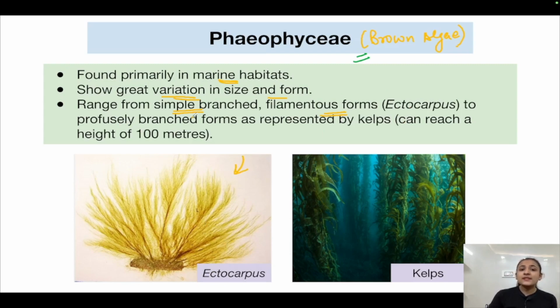To profusely branched forms as represented by kelps. So see, these are the kelps. Just a few minutes back we saw kelp forests. So these are the kelp forests. Kelps are brown algae. They exist in a profusely highly branched state. Okay, so this statement is just telling you that they can range in their size and in their forms from simple branched filamentous forms to profusely branched forms as represented by kelps.